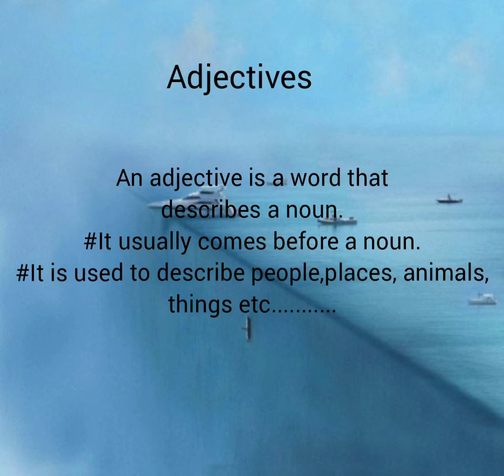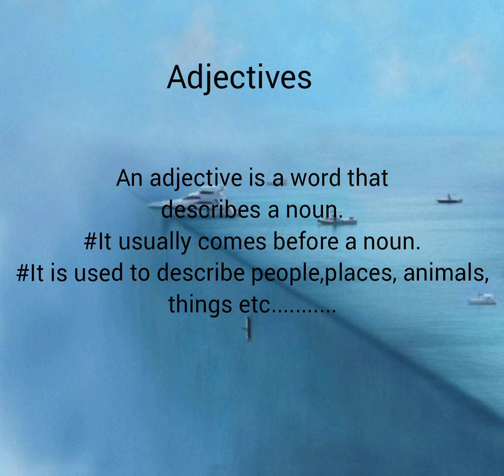Everyone knows what an adjective is, isn't it? An adjective is a word that describes a noun. When we want to write a sentence in English, by using describing words we can make it more beautiful and more interesting. This is the main usage of adjectives. Adjective means to describe something, to describe a noun.